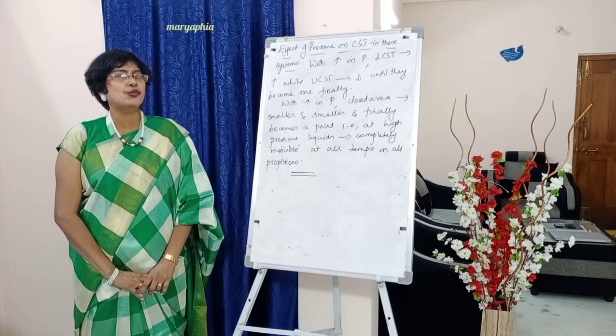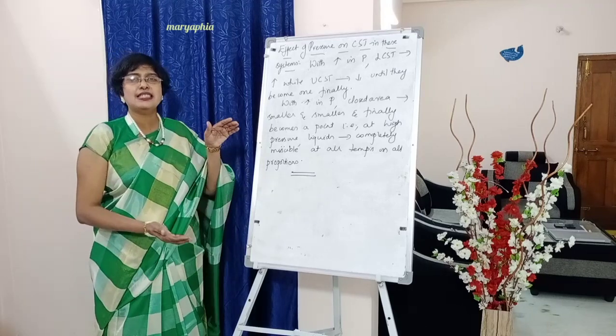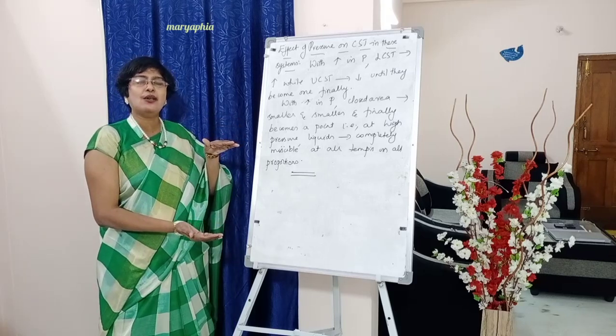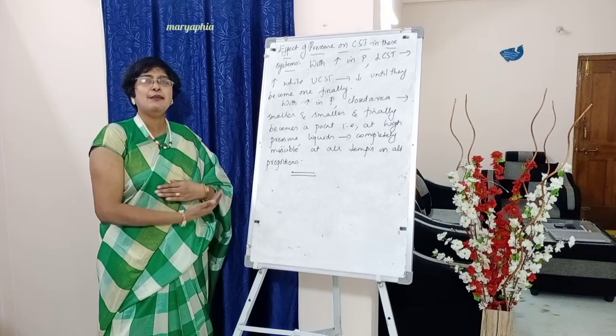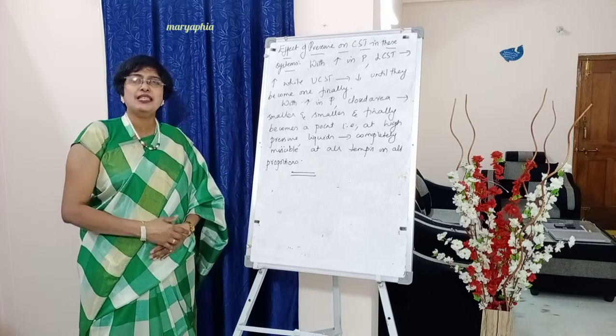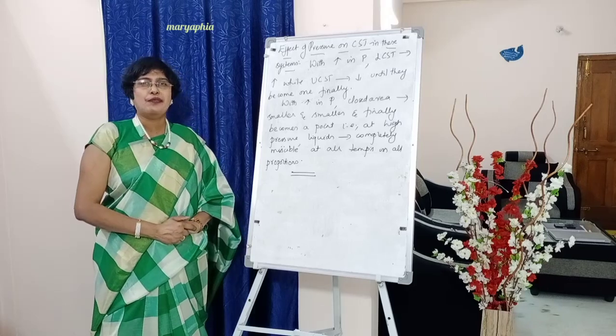UCST is how much? 208. LCST is how much? 61. So UCST will be gradually coming down, LCST will be gradually coming up until they meet at one point. That means they become one point at one stage finally.